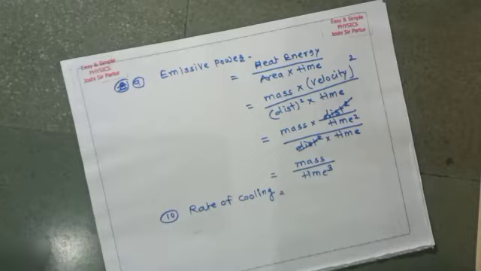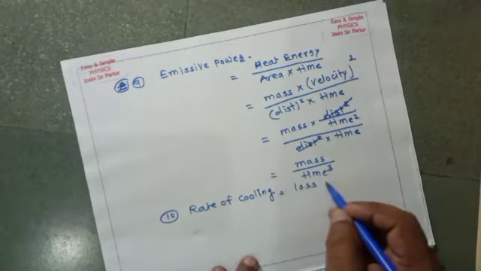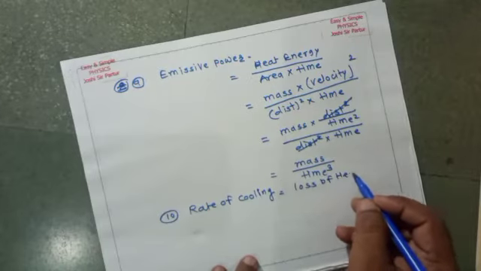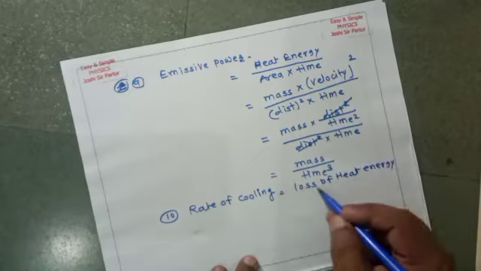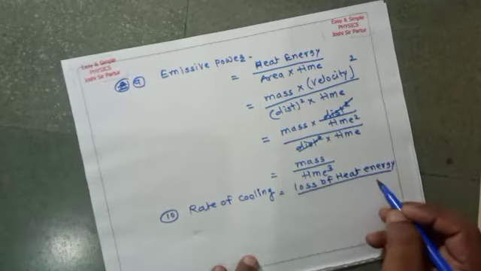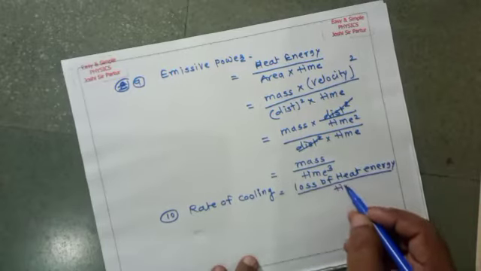What happens? The temperature of the hot body falls. It cools down. So rate of cooling is the loss of heat energy per unit time.